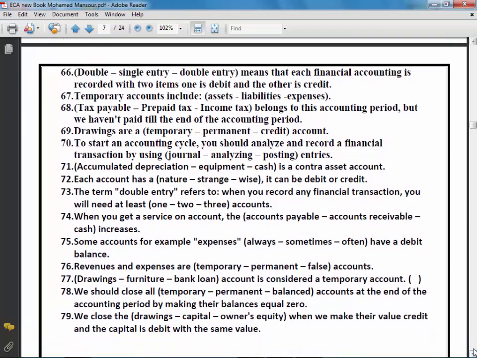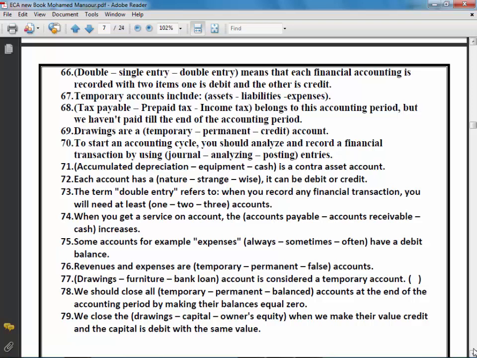Number 66, double or single entry. Double entry means that each financial transaction is recorded with two items. One is debit and the other is credit. The right answer is double entry.